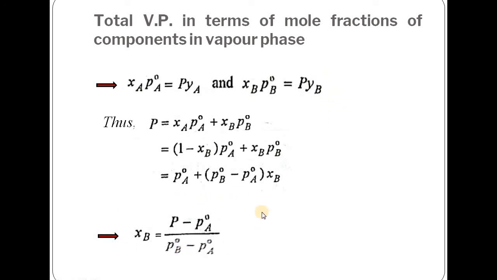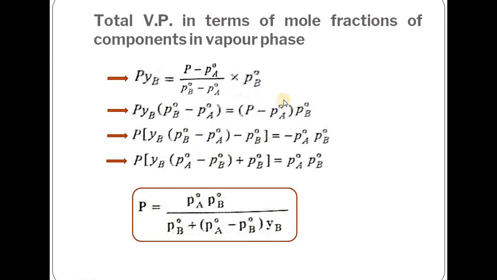So using this equation, what are we getting? We get P YB is equal to P minus PA naught divided by PB naught minus PA naught, into PB naught. Now rearranging, P YB into (PB naught minus PA naught) is equal to (P minus PA naught) into PB naught, and finally we come up with the relation: total vapor pressure is equal to PA naught into PB naught divided by PB naught plus (PA naught minus PB naught) into YB. So this expression gives the relation between the total vapor pressure and mole fraction of component in the vapor phase, and here we have the vapor pressure of pure components A and B.